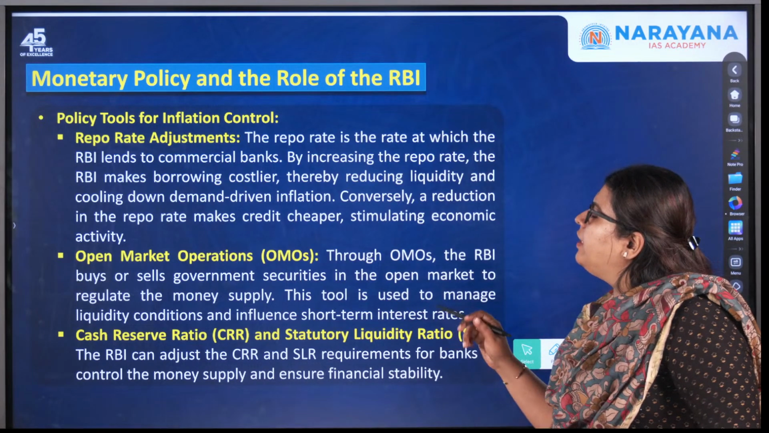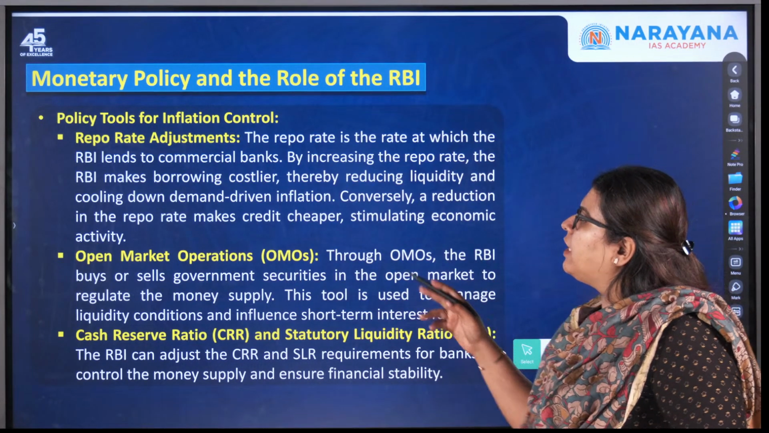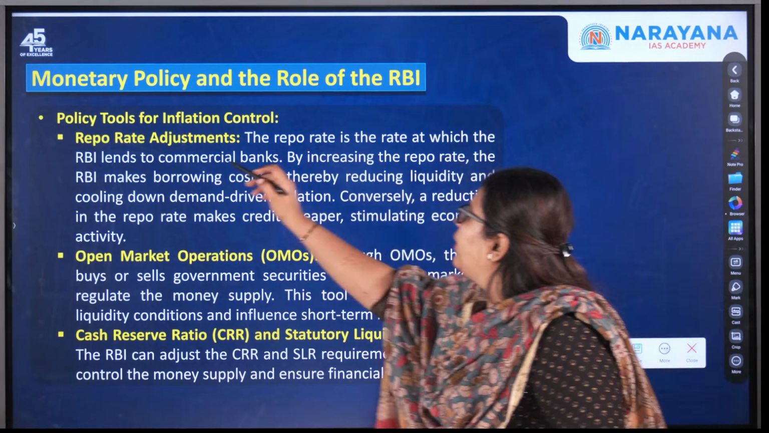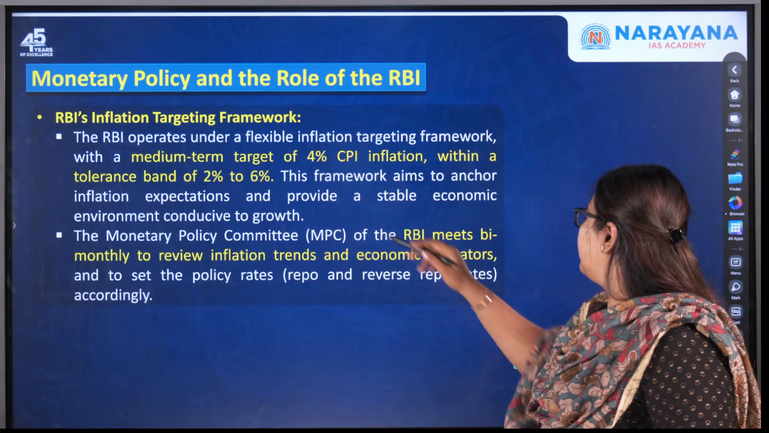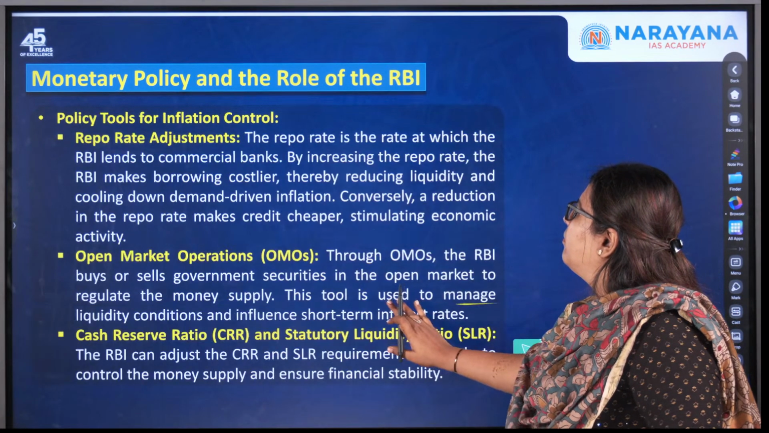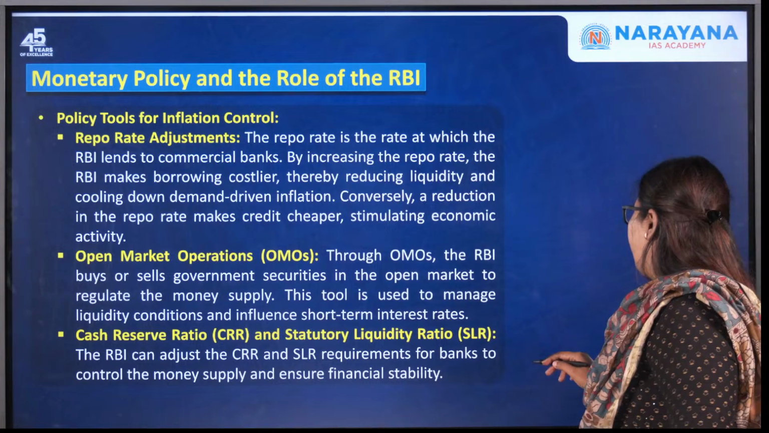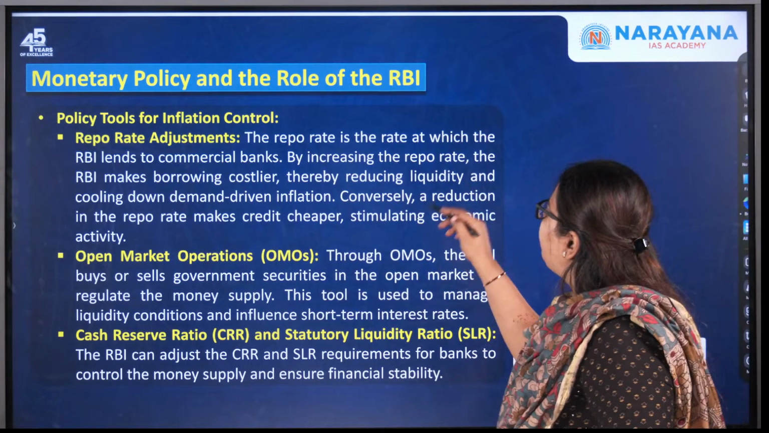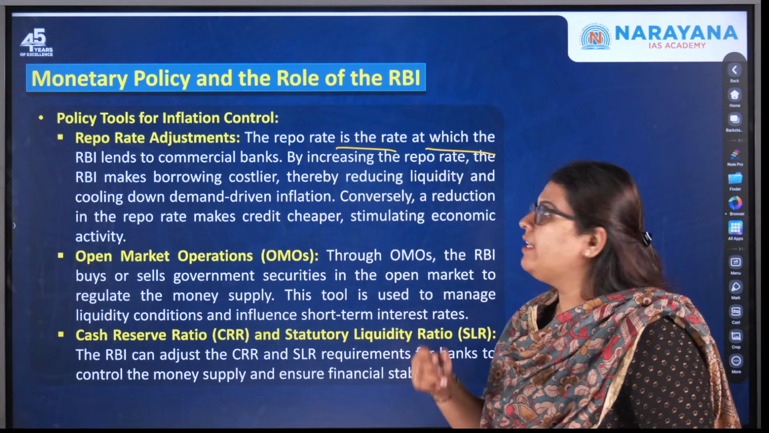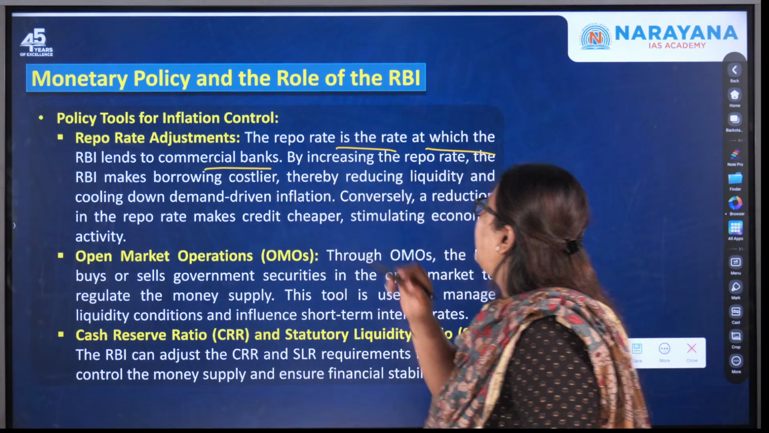The next one is repo rate adjustments, that is, policy tools for inflation control. What are these? First one I told you, repo rate. Here it is explained properly. So the repo rate is nothing but the rate at which the RBI lends to the commercial banks. This is called the repo rate.